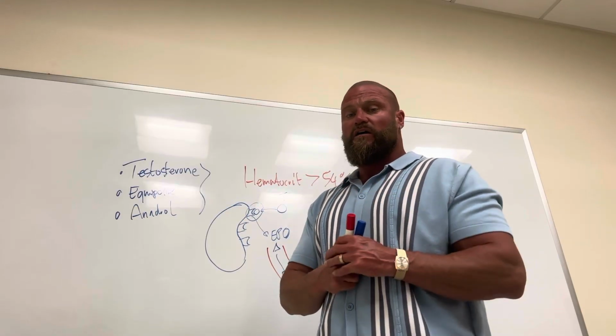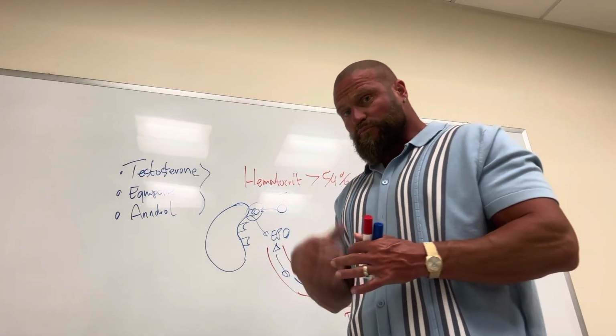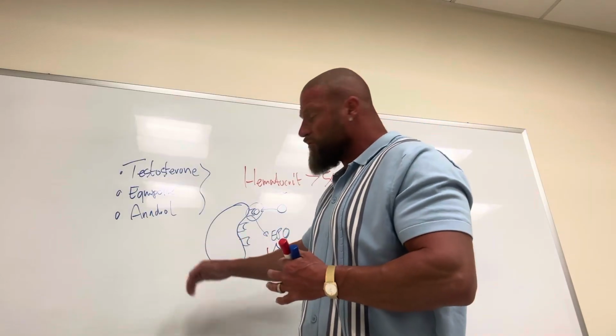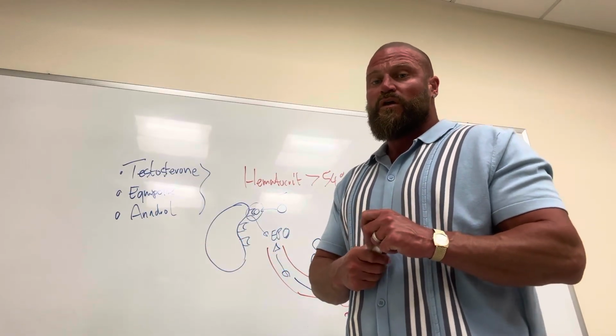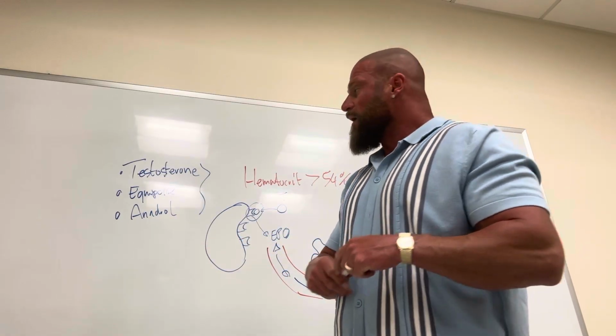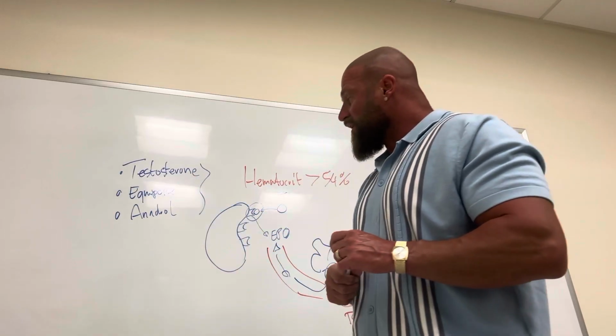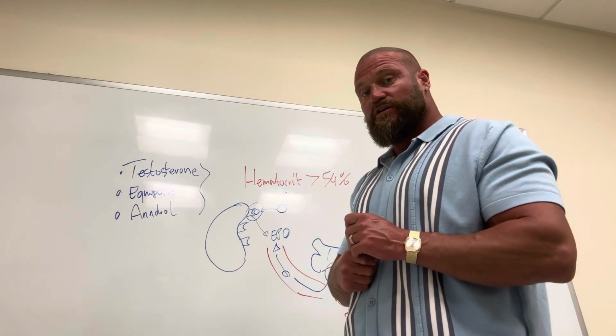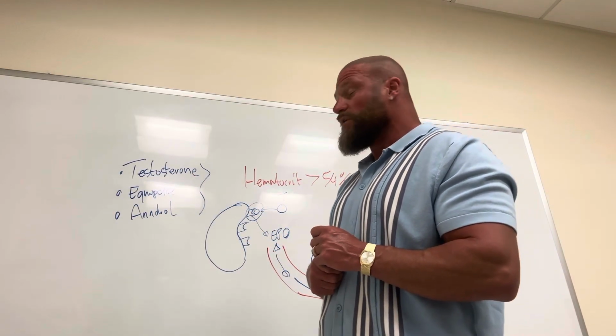There are other steroids like anavar, which are less prone to lead to an increase of red blood cells, but these three are very dangerous in terms of increasing red blood cells.